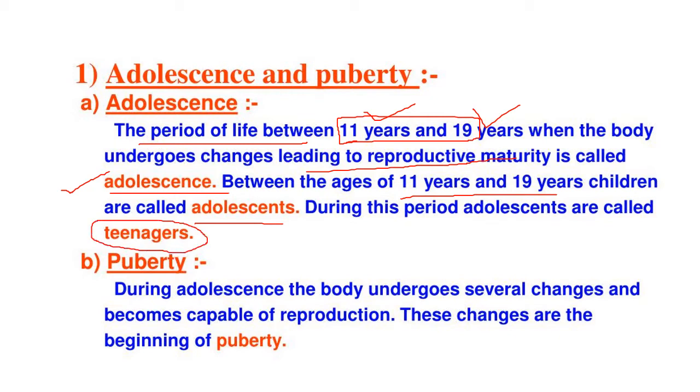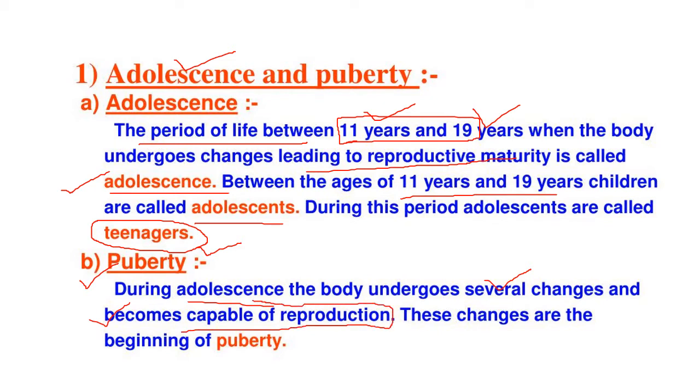So as we have heard, when we reach the age of teenagers, there are several changes that occur in our body, that is the adolescence age. Now another term, puberty, what does this mean? During adolescence, the body undergoes several changes, and due to these changes the person is capable of reproduction.